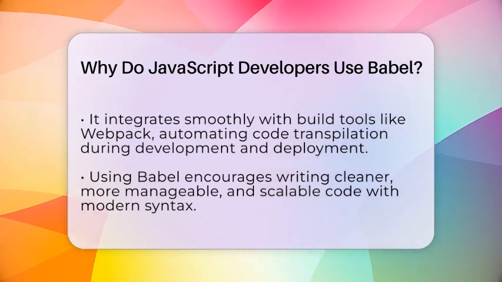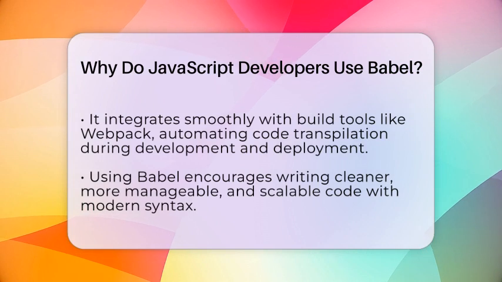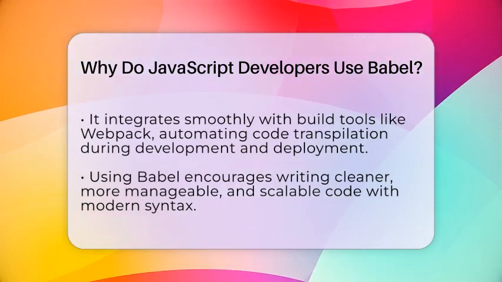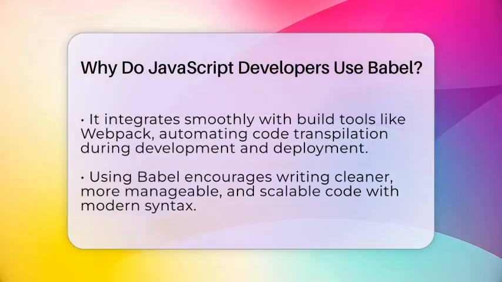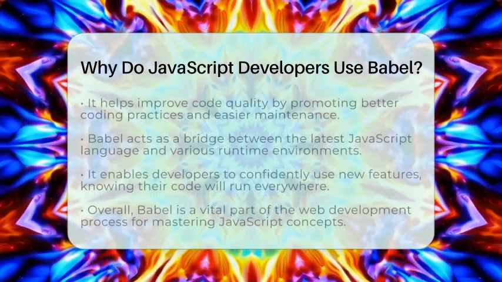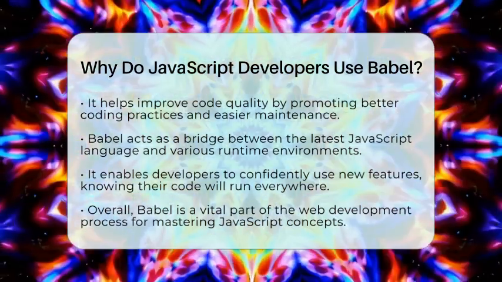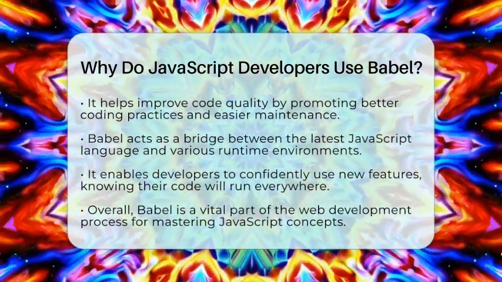Babel integrates easily with development tools like Webpack or other build systems. This means your code gets automatically transpiled during development and when you prepare your project for releases. It keeps your workflow smooth and consistent, saving you time and effort.